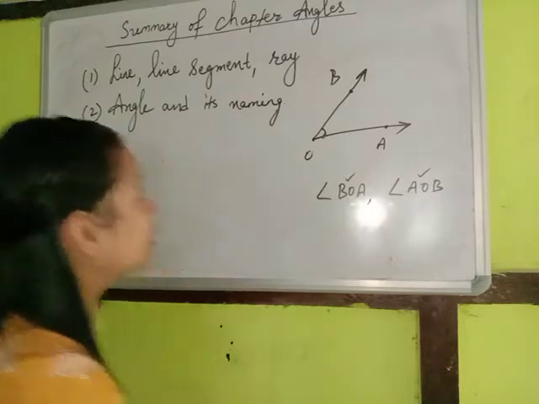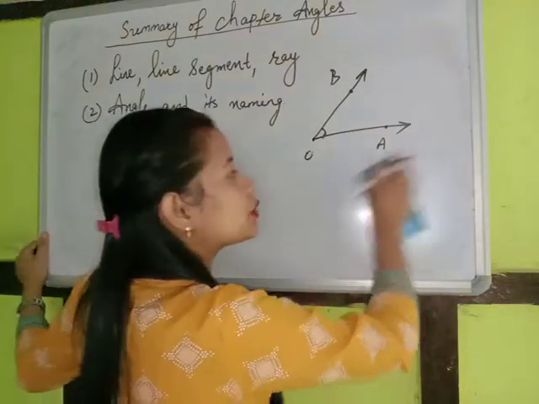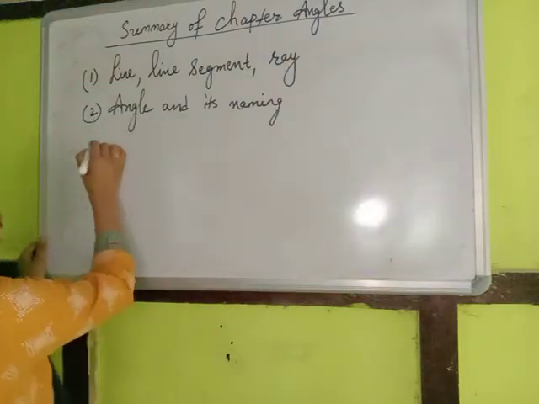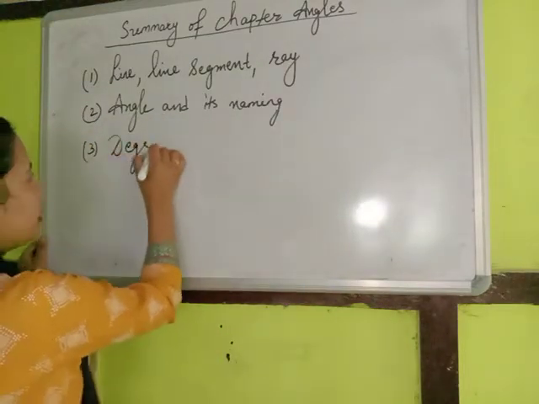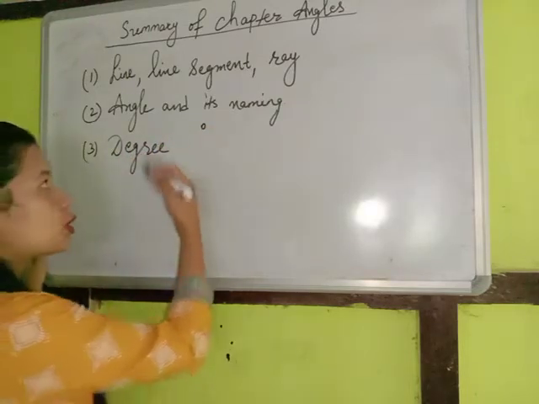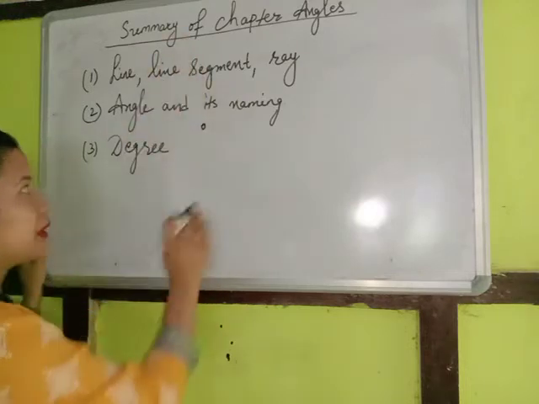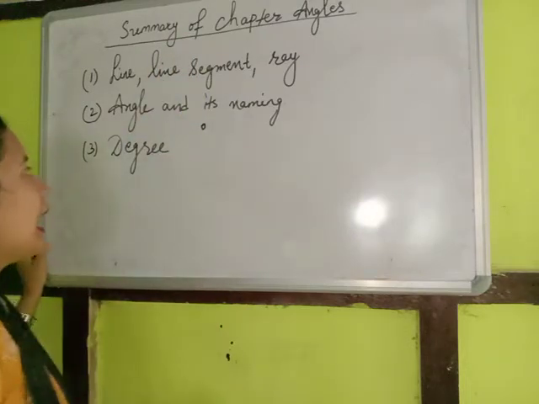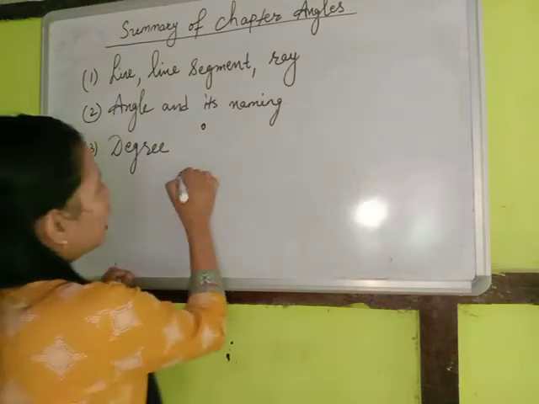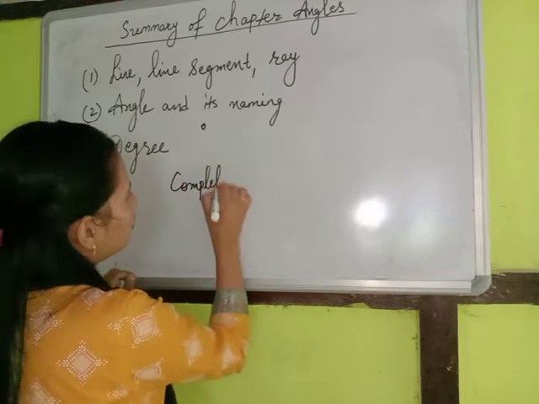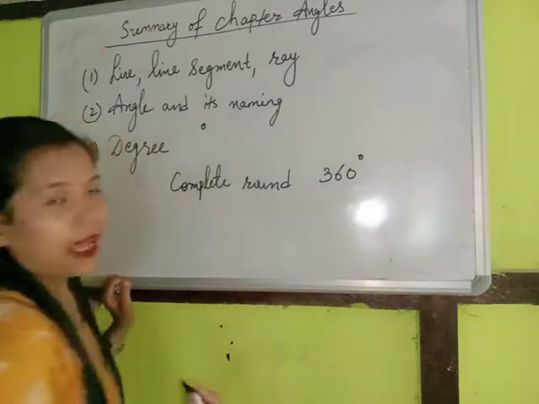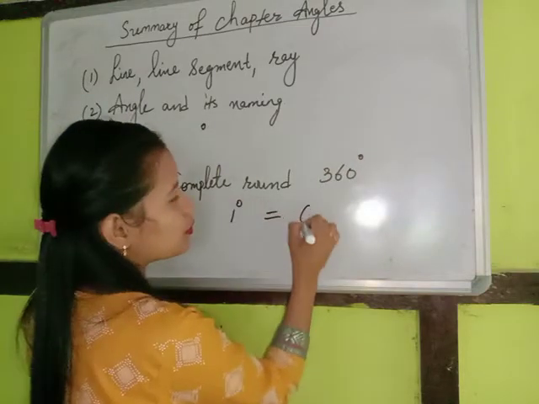The third thing we have learned in this chapter is the unit of measurement of an angle. We measure an angle in a unit known as degree, written with a small zero as superscript. We also have to remember one very important thing: a complete round always forms 360 degrees, and 1 degree is equal to 60 minutes.